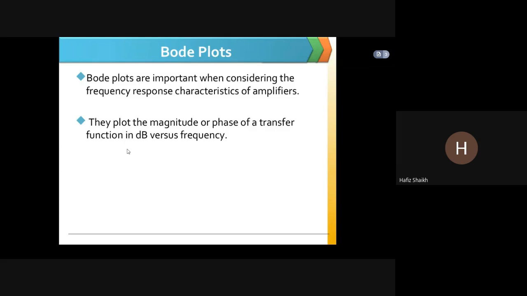That is the study. The Bode plots are important when considering the frequency response characteristics. They plot the magnitude or phase of a transfer function in decibel versus frequency.